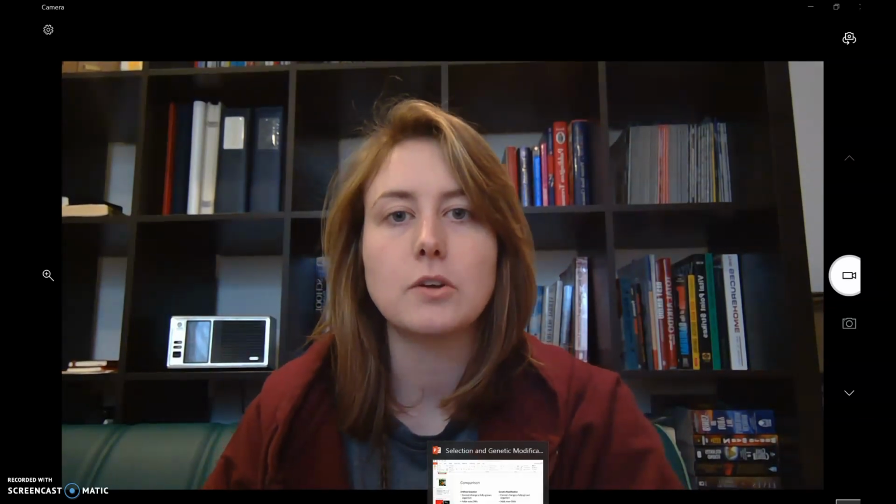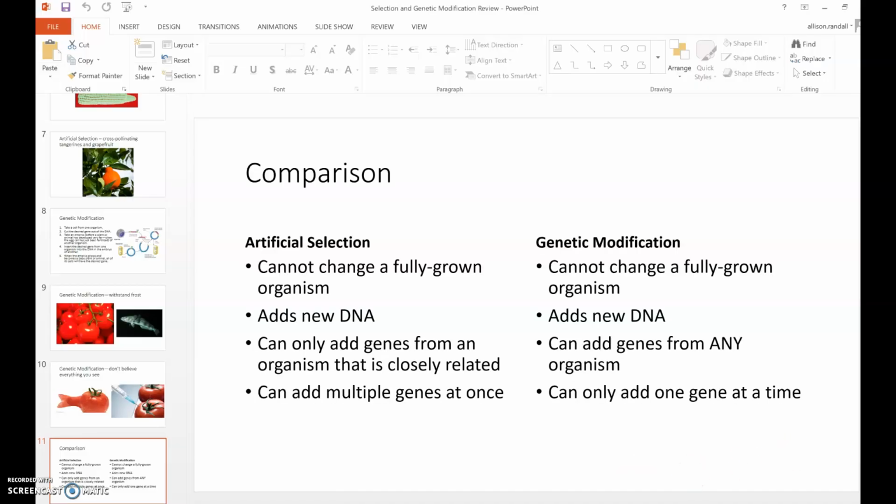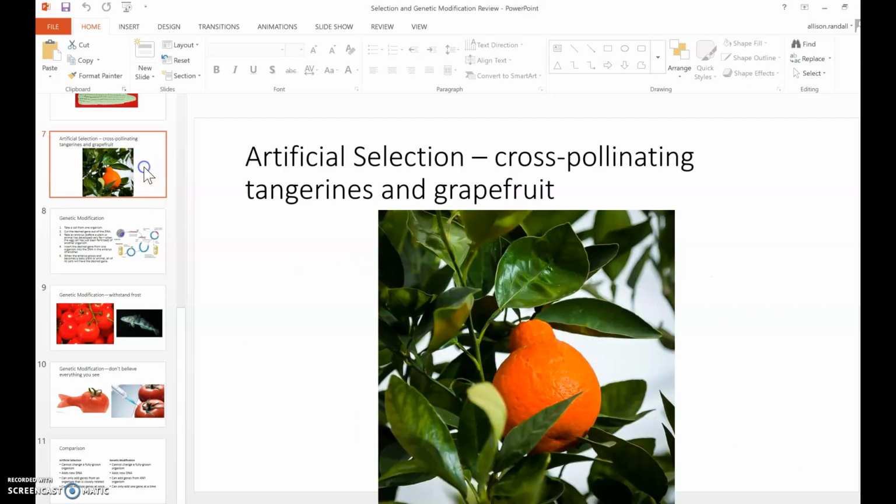And then also let me show you a couple more things. And that's a comparison between artificial selection and genetic modification. So artificial selection would be, for example, the tangelo, when they cross-pollinate tangerines and grapefruit. They would take the pollen from the flower of a tangerine tree and put that in the flower of a grapefruit tree, and then it would grow into a tangelo. So that's something that can't change the adult organism. You have to do it before it becomes a tangelo, right?